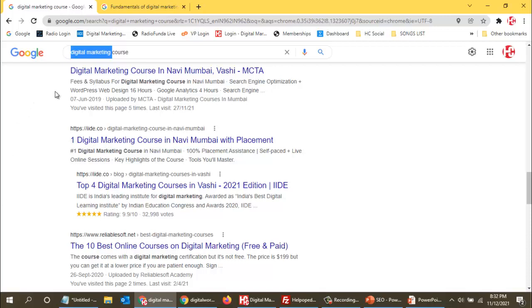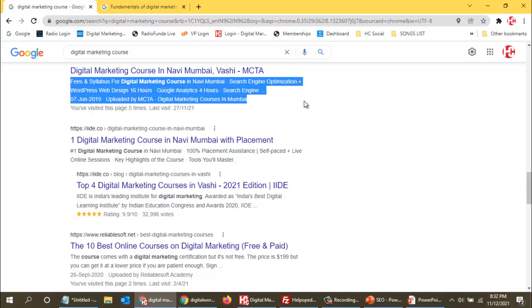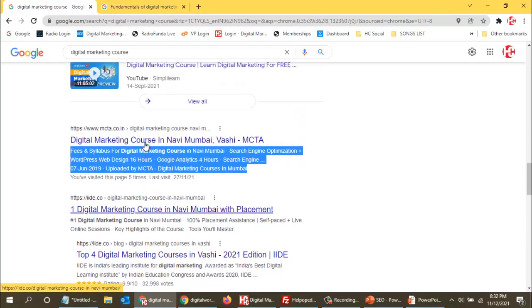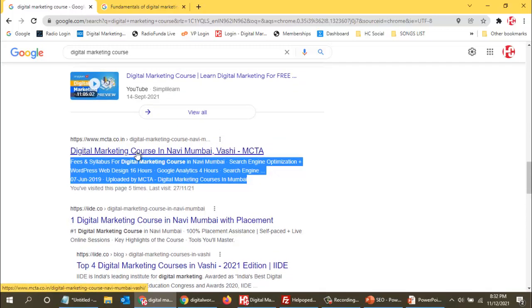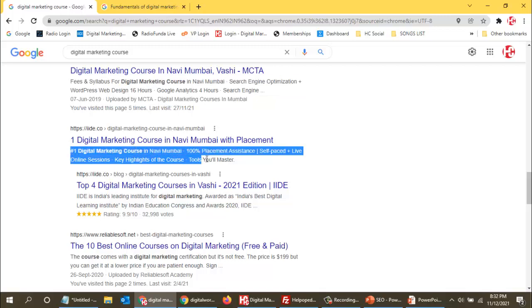Meta description is the description which you can read over here, and this is the most important because people will not just click on this just because it is at the top. It is not necessary that what I'm looking for is over here. Maybe the content I'm looking for is in this other website.